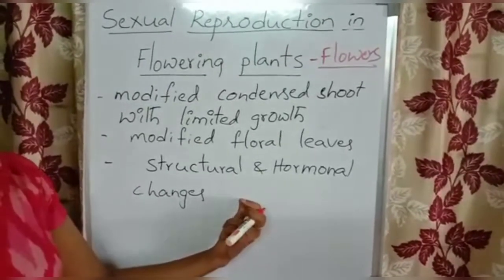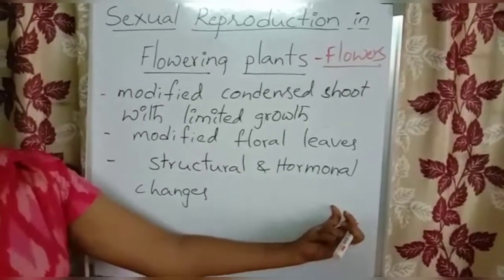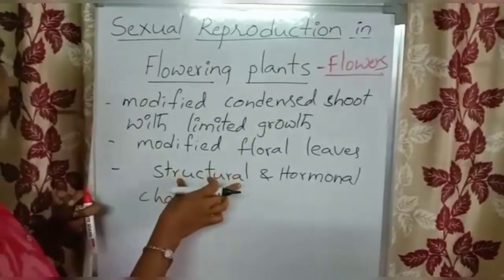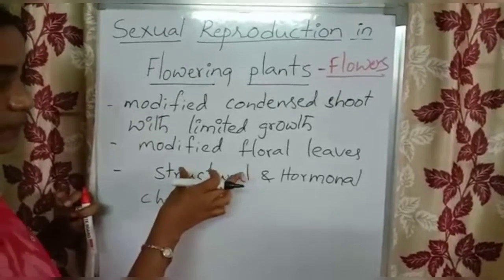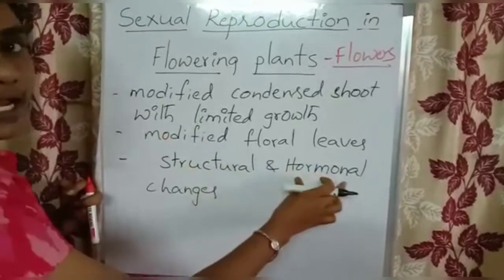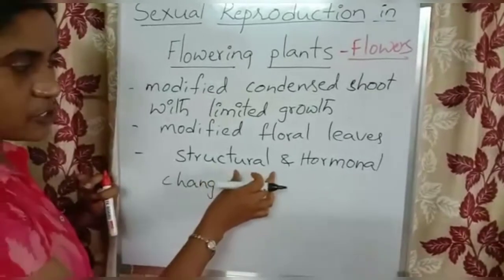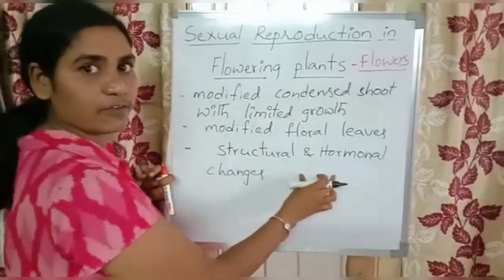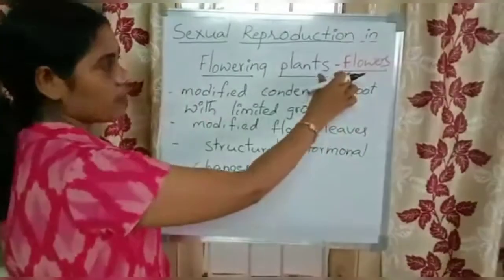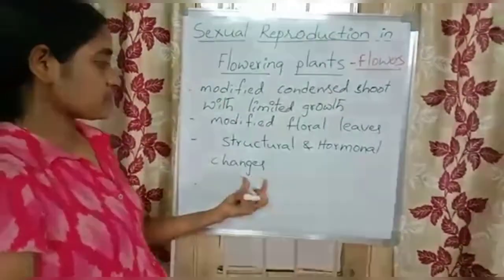That means differentiation of the normal tissue into floral tissue. See, remember, this is an important point. What is the reason for the plant to produce or develop flowers? Here there are several structural and hormonal changes that take place in the plant, and these changes initiate the differentiation in the plant to produce or develop flowers. Okay, now we will see the structure.